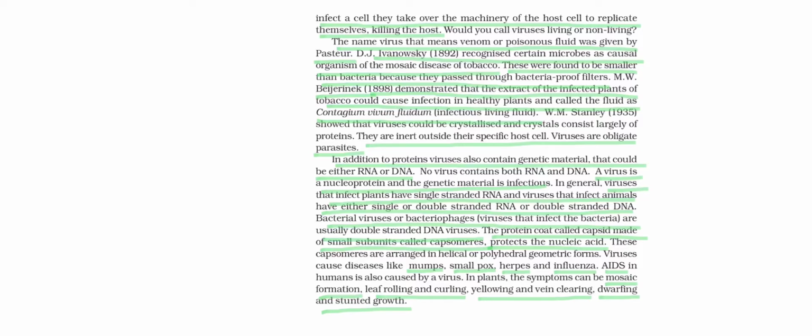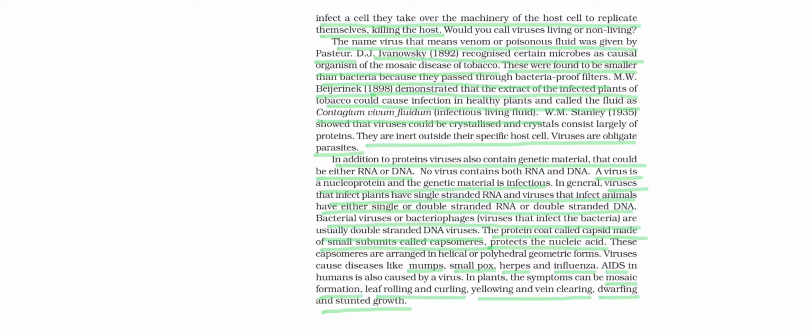Now let us see some more detail about viruses. In addition to proteins, they also contain genetic material either in the form of RNA or DNA. No virus contains both RNA and DNA; they are nucleoproteins, as you all know. So their genetic material is very infectious. The viruses infect plants, animals or any organism. If they infect plants, they have single stranded RNA. But infections in animals show either single or double stranded RNA. Even double stranded DNA can also be found.